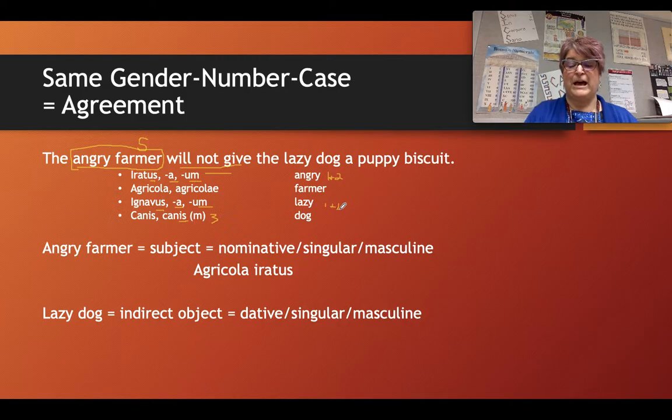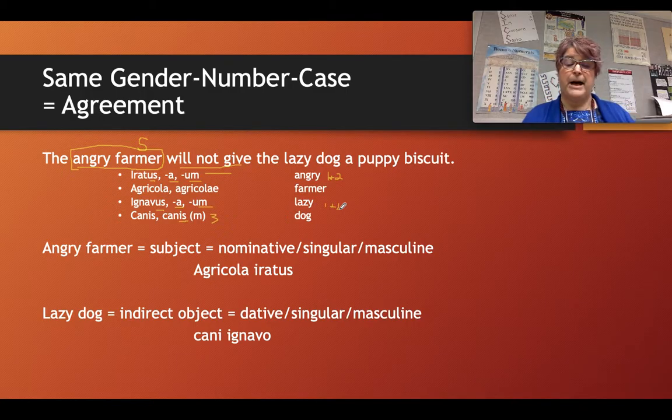Do you have them written down? Do they look like this? Kani ignawo. If they didn't, find these endings on the chart and see where they belong. Go to the third declension masculine noun column, that's on the top right of the chart, and scroll down with your finger to the dative singular. You should see the letter I.